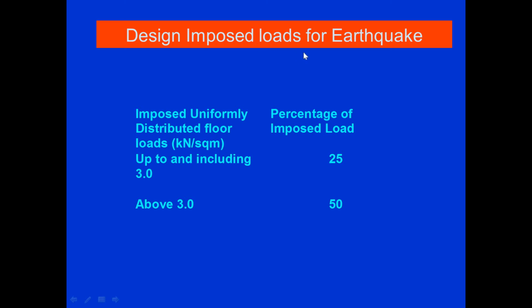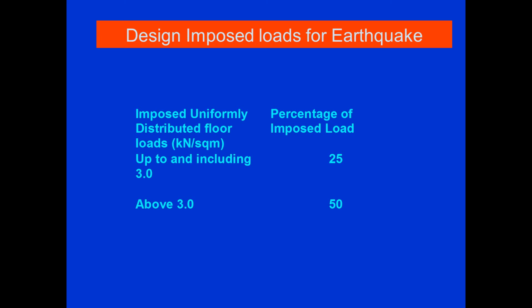Then next is design imposed load for earthquake. So we have already completed the irregularities, horizontal and vertical. One question must be there, always asked in your university examination: what are the different irregularities associated with the building during an earthquake. So you can explain step by step with suitable diagrams. Then the next part is the design imposed loads.